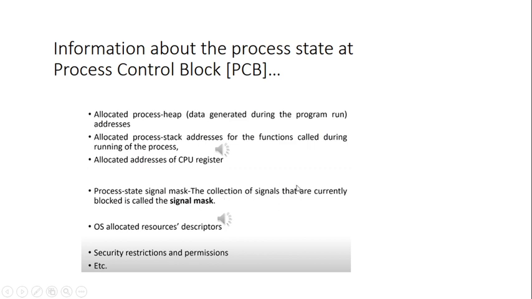We will see more about the concept of signals in inter-process communication.